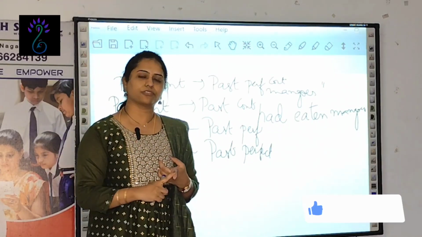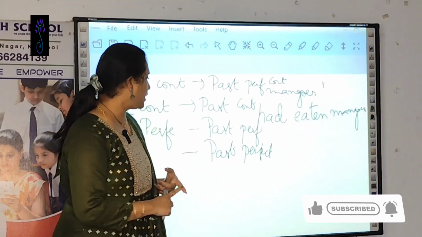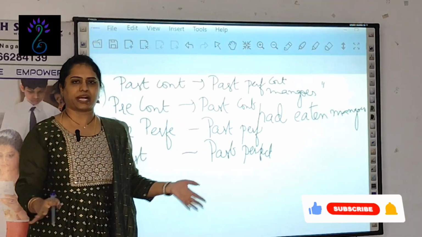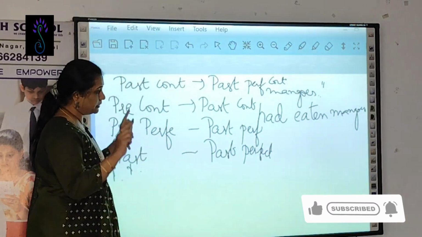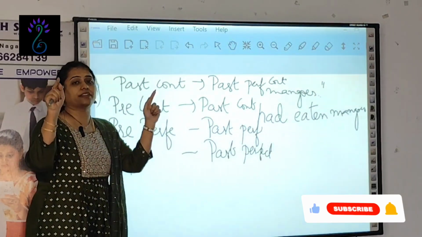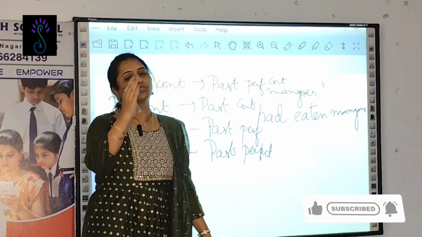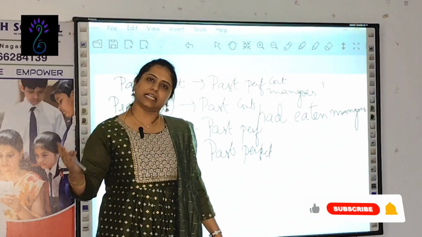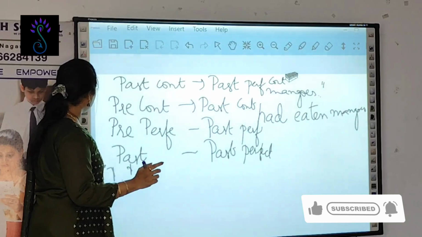Past continuous changes to past perfect continuous, and the final one is past perfect remains as past perfect, no change. Whatever you write in the quotes, that is the change. It is applicable to assertive as well as interrogative. Imperative and exclamatory, I'll explain later.